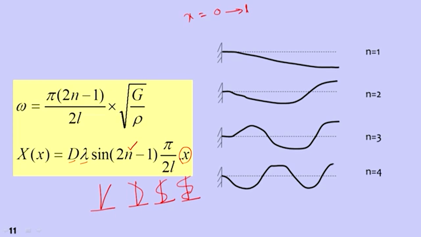This mode shape will give us the deflection profile of the structure, and then we need to solve the time function. So X of x we are getting, and we need T of t. This is the overall displacement. What we discussed in multi-degree of freedom systems is x comma t is equal to phi q. So T is representing the q term and X is representing the phi term. Now how do we use this phi term, that is the deflection profile, to find the response of continuous systems? That we will discuss in the next class.